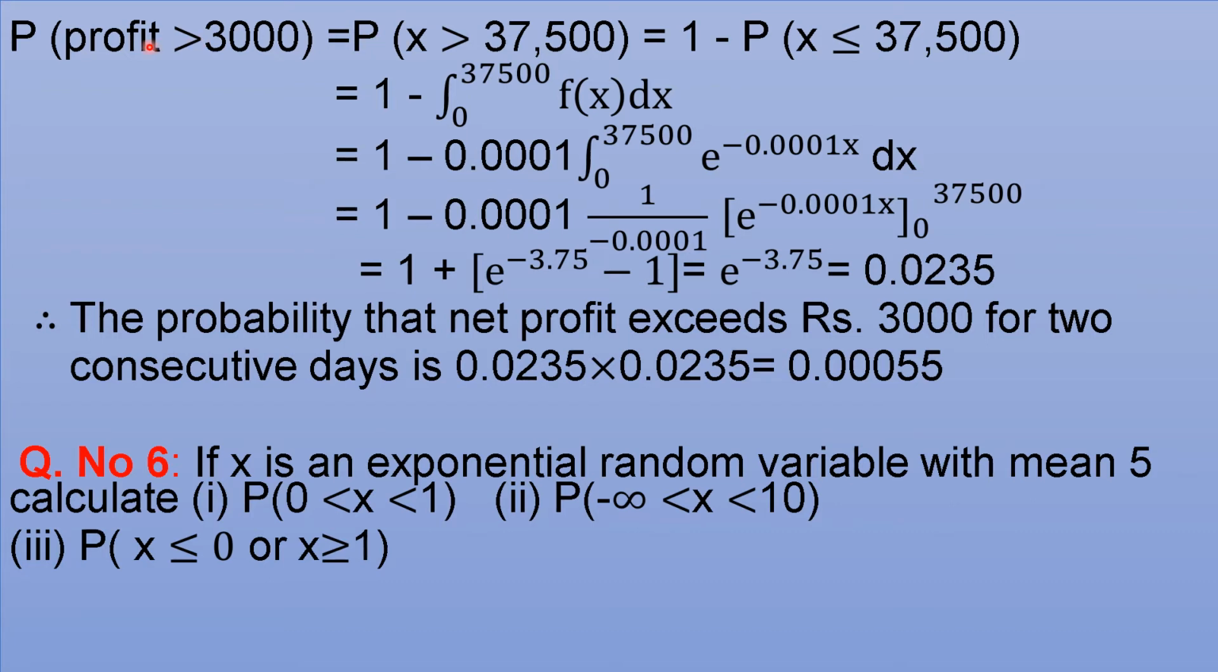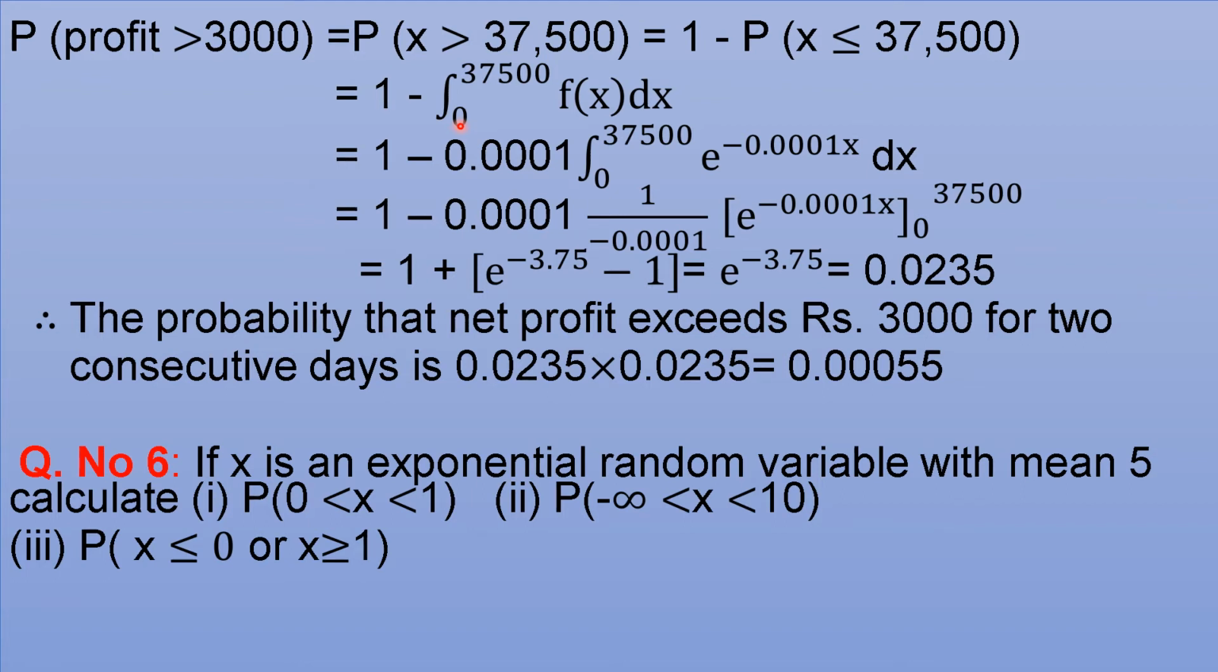So P of profit greater than 3,000 is the same as P of the sales X greater than 37,500, which is the same as 1 minus P of the complement of this, P of X less than or equal to 37,500. 1 minus the probability that X will be less than or equal to 37,500 means the upper limit is 37,500. The lower limit we take as 0.